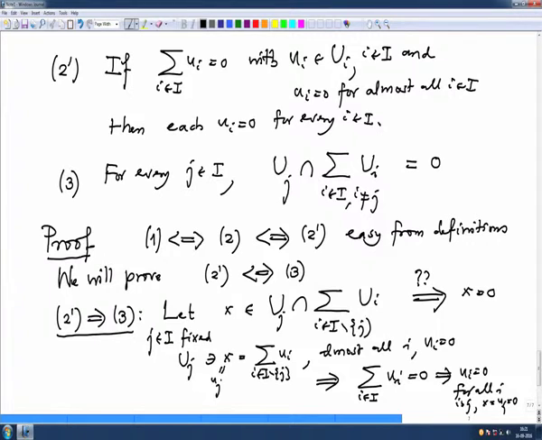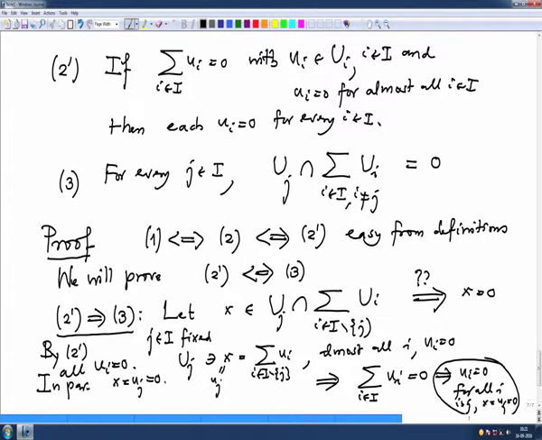I will write here, since this part is slightly invisible: if the sum of ui is 0, by 2 prime all ui's are 0. In particular, x, which was uj, will also be 0. That is what we wanted to prove. Okay, so that proves 2 prime implies 3.